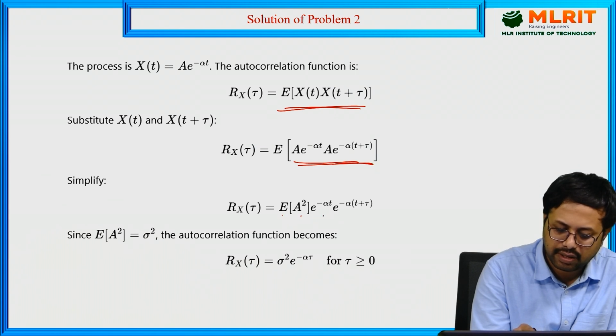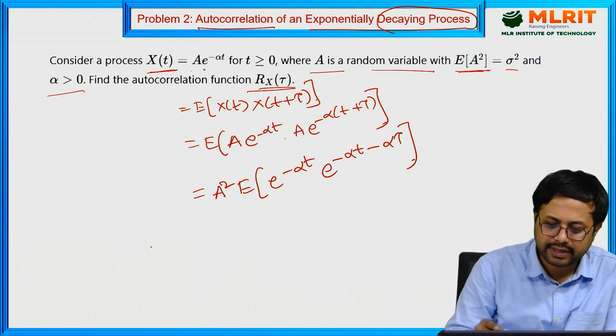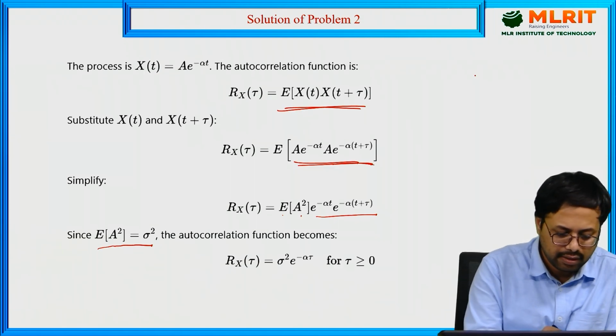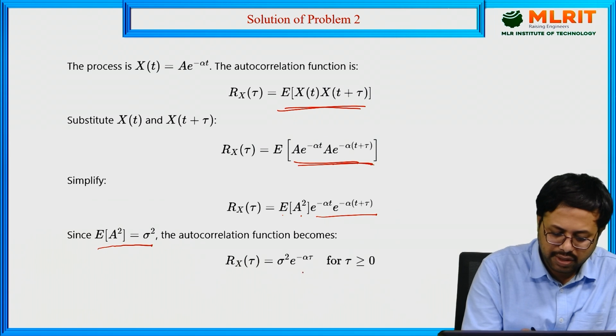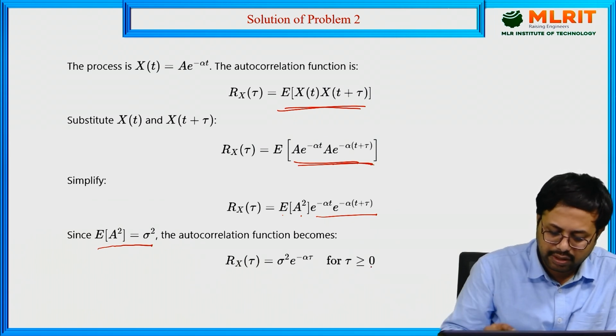Expectation of A² times this term. The expectation of A² was already discussed in the question, that is σ². You substitute that σ² times e^(-ατ), for τ greater than or equal to 0.